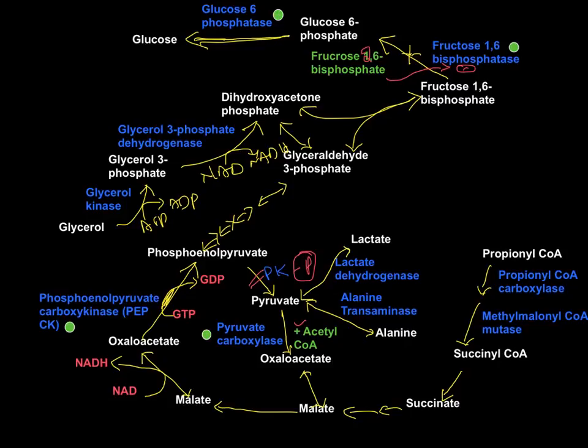Now when the person is fasting, gluconeogenesis will be going on during fasting and starvation. It means insulin is less, glucagon is more. What glucagon does is decrease the concentration of fructose 2,6 bisphosphate during fasting condition. When its concentration decreases, its positive effect on PFK1 is not there. It means glycolysis decreases, and also its negative effect on fructose 1,6 bisphosphatase is not there now. It means the fructose 1,6 bisphosphatase activity increases. That's what happens under fasting condition.